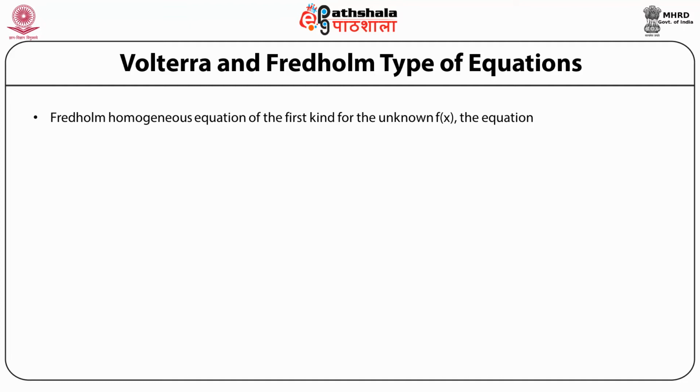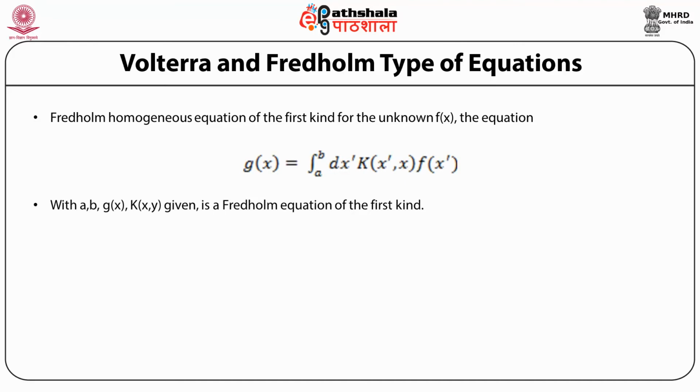The Fredholm homogeneous equation of the first kind for the unknown function f of x is the equation g of x is equal to the integral from a to b dx prime k of x prime comma x f of x prime, where a, b, the function g of x and the function k, which is a function of two variables x and x prime or x and y, are given. The function k is called the kernel, and this is an example of a Fredholm equation of the first kind.